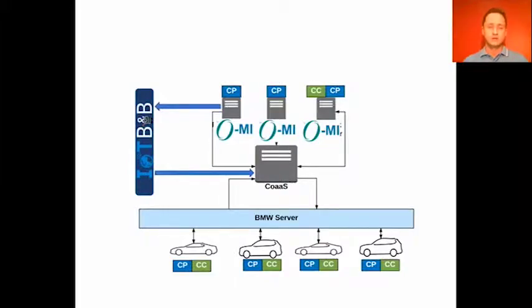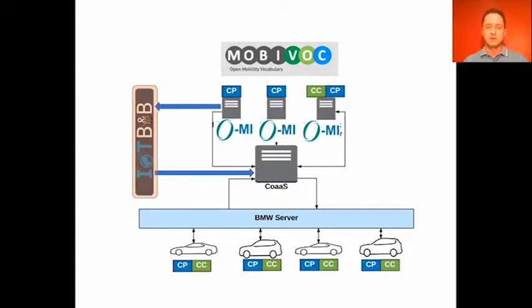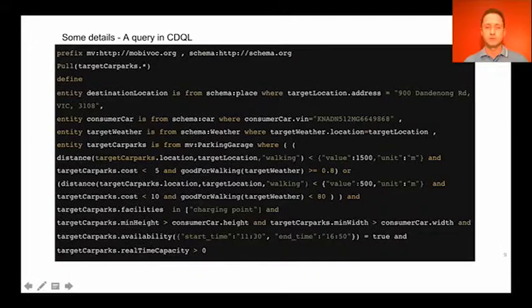The parking sensors and charging stations are connected to OMI nodes. An OMI node contains real-time and semi-static information about each car park. This data is structured using the Mobivoc semantic vocabulary. Each OMI node, in turn, is registered in IoT-BNB. CoaaS uses IoT-BNB for initial discovery purposes and fetches real-time data from OMI nodes to enable the decision-making process.